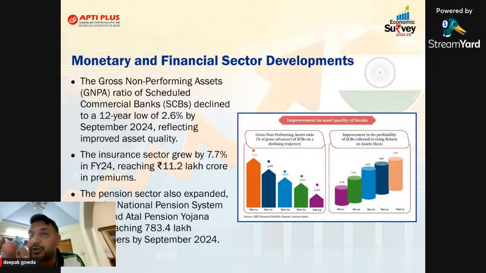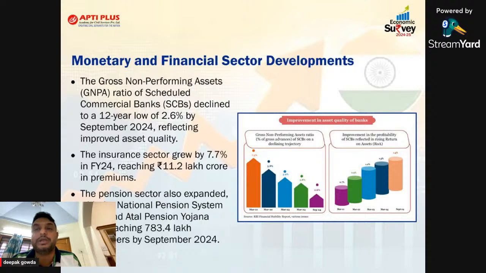That is the best thing you can explain. The Economic Survey is explaining that the insurance sector grew by 7.7% in financial year 2024, reaching 11.2 lakh crore premium. Remember this. It shows that financial inclusion is taking place. Not only that, even in the pension sector, under the National Pension System and Atal Pension Yojana, the subscribers are increasing, because it shows that people are getting more financial knowledge and financial awareness.